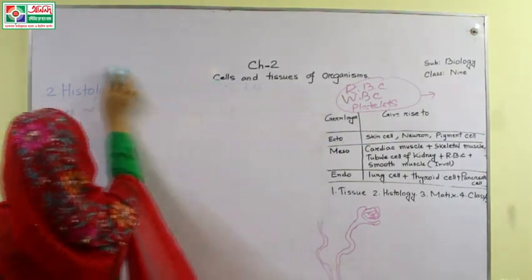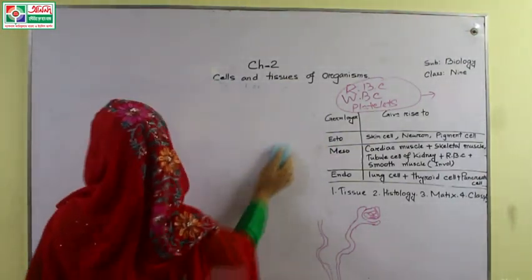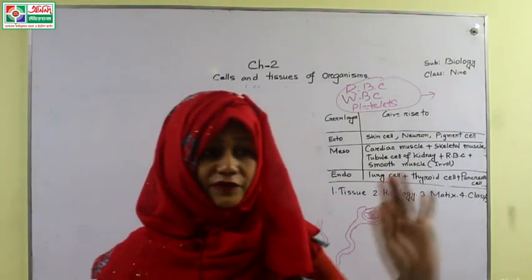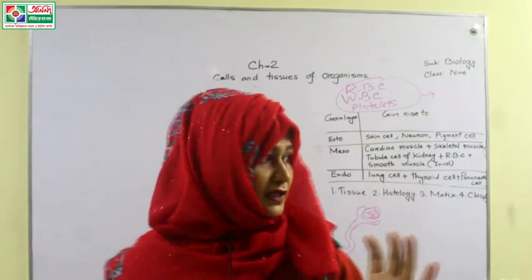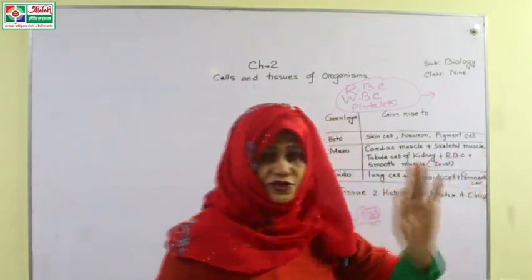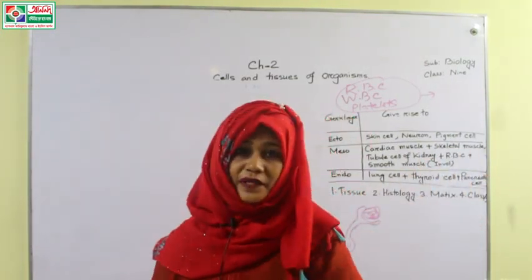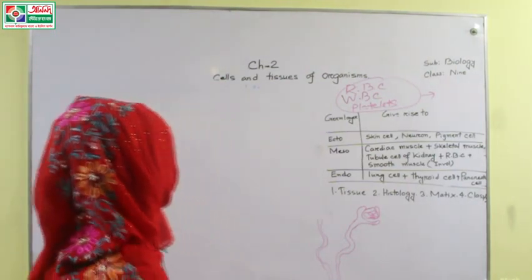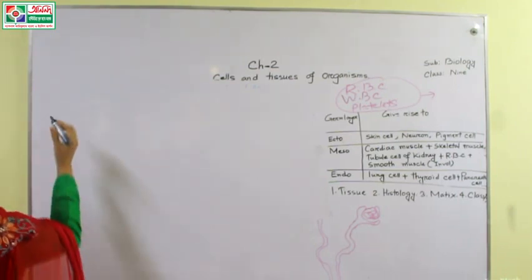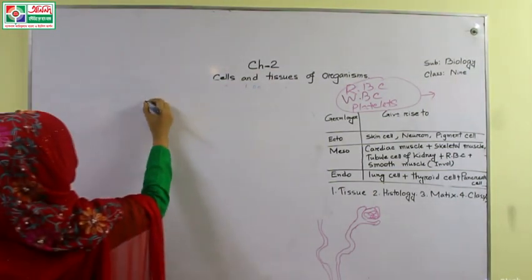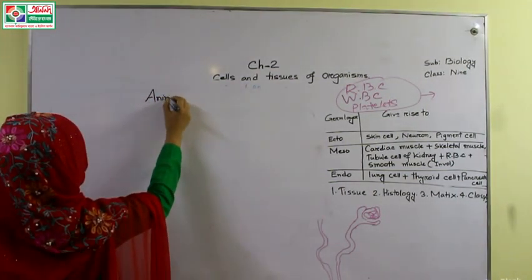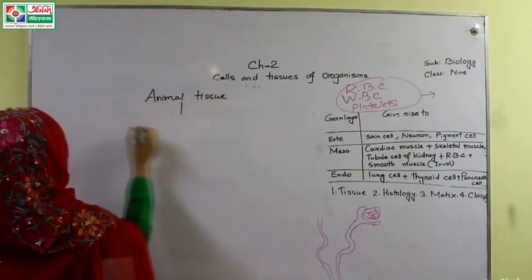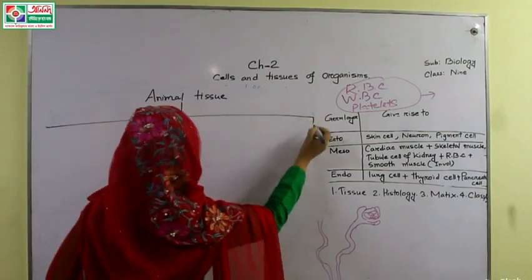Now I'll discuss the fourth question, that means the classification of animal tissue. Students, I will first describe this briefly, and after that I'll describe it elaborately. First of all, briefly we will discuss the classification of animal tissue. If I write animal tissue like this, we can categorize animal tissue in 4 categories.